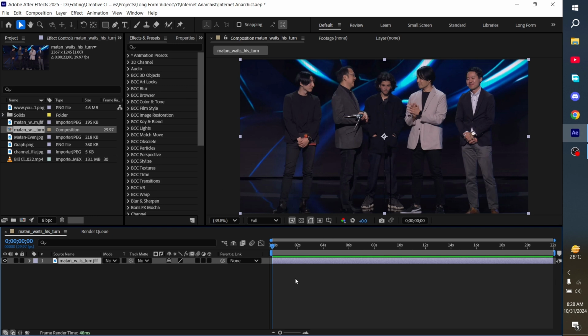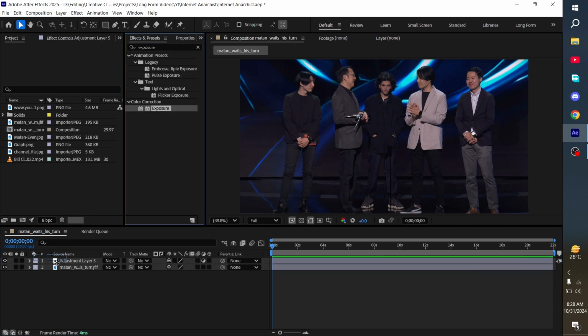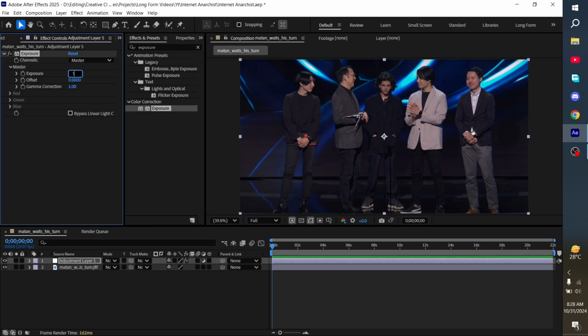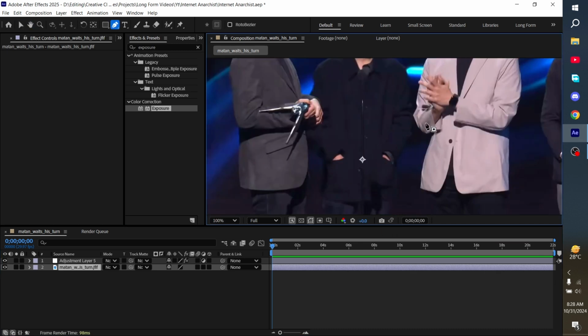The next thing that we're going to do is increase the exposure a bit and set it to 80%. This one is a little bit dark, so we want it to look something like this. So now we have to mask out this guy from this image. But to do that, let me just mask it out.